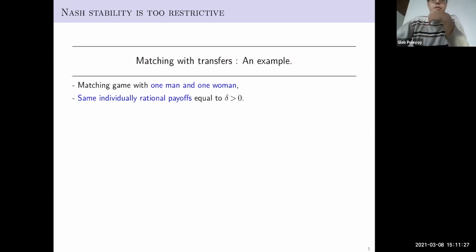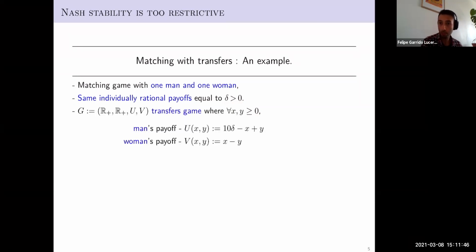Sure. Okay. So with this example, I will show you that indeed this solution concept is too restrictive. So basically, consider a simple game with only one man and one woman. Both of them with the same individual irrational payoff, delta, some positive fixed value. If they match, they will play a transfer game. So given X, the transfer of the man, and given Y, the transfer of the woman, the man will obtain 10 times delta minus his transfer plus the transfer of the woman, and the woman will obtain the transfer of the man minus her transfer.